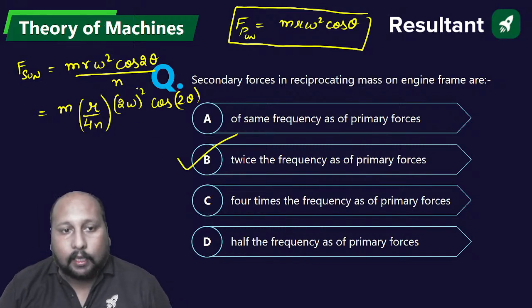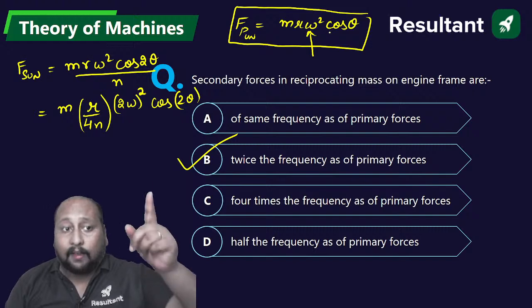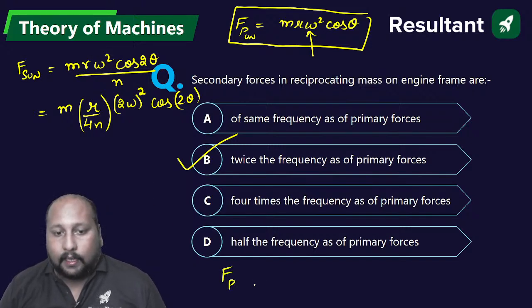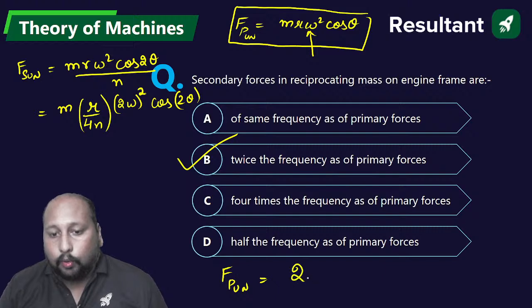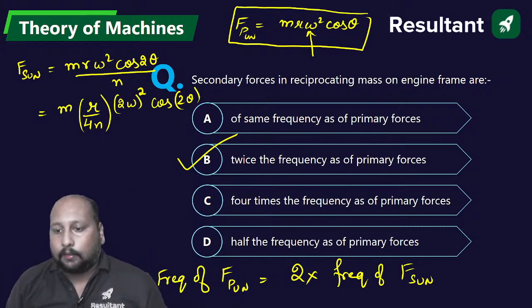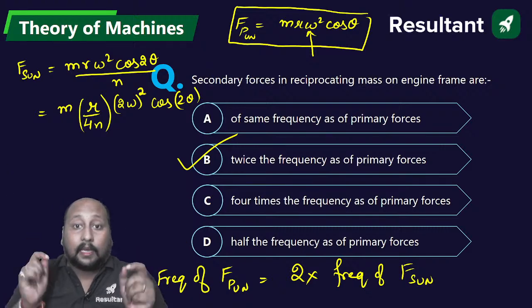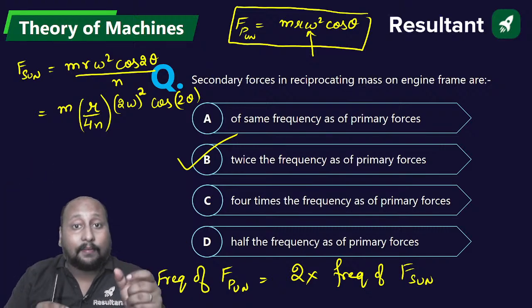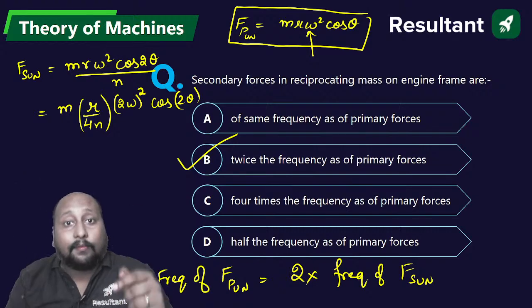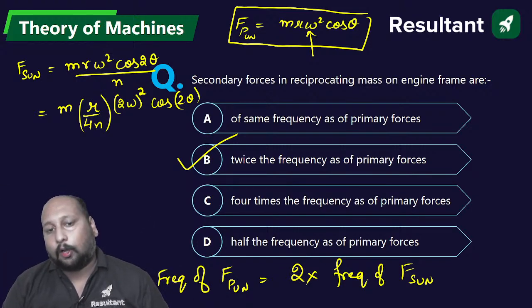Look here, there is 2 times omega, here we have only omega. It is not half. We can say the secondary unbalanced force has 2 times the frequency of the primary unbalanced force. Compare the two equations, secondary and primary. Mass is the same, radius has reduced: there we have r only, here we have r by 4n. There we have omega square, here we have 2 times omega. So 2 times the frequency of the primary forces. Option B is the correct answer.